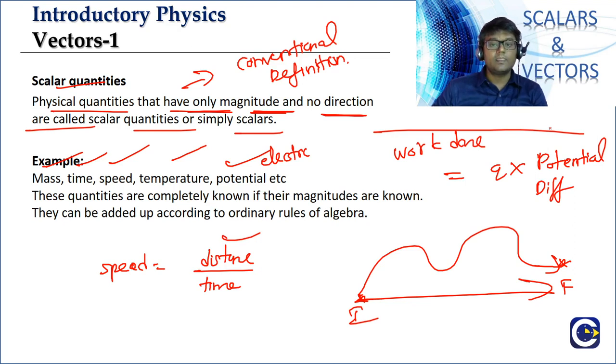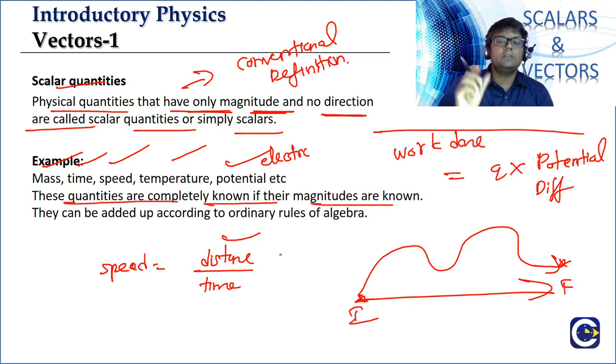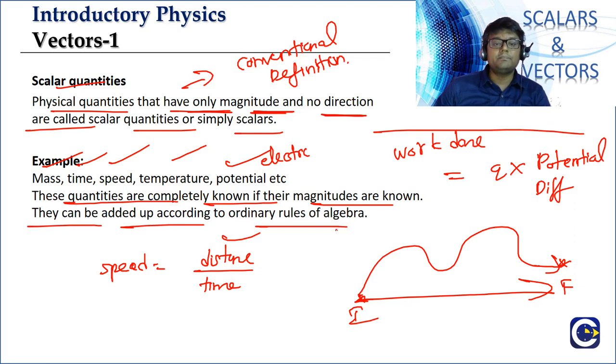Scalar quantities. Okay. Now the thing about scalars, we already talked about it. These quantities are completely known if their magnitudes are known. Just by giving the magnitude value, it is sufficient, we have got all the information about the scalars. And remember, they can be added up according to the ordinary rules of algebra. Means what? 2 plus 3 is equal to 5, 5 plus 3 is equal to 8. The simple algebraic addition and subtraction rules will be valid for scalars. Clear, guys? So this is the idea of the set of physical quantities which we call scalars.